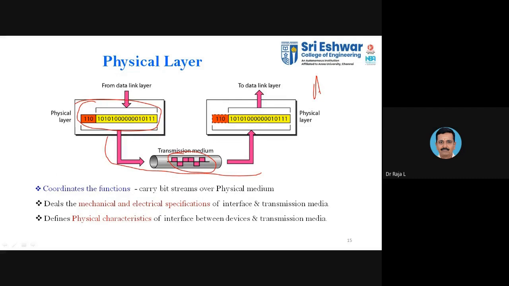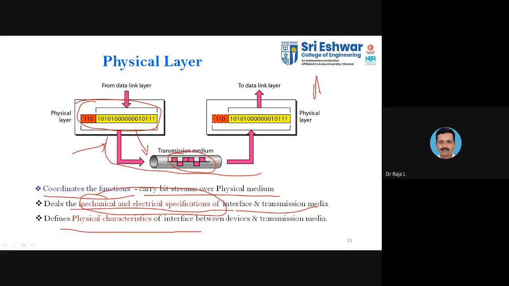Here the physical layer coordinates the functions. What are the functions? It carries the bit stream over the physical media. It deals with the mechanical and electrical specifications and the interfaces that are used in the transmission media. You want to convert these bits into a suitable electrical signal, and for that you need some interfaces. Those things will be taken care of by the electrical and physical specifications available in the physical layer.